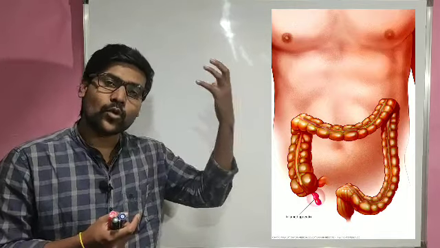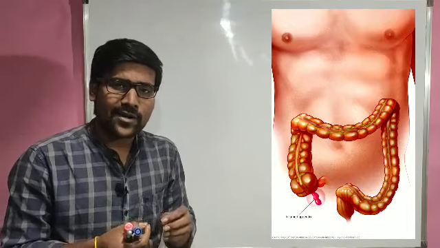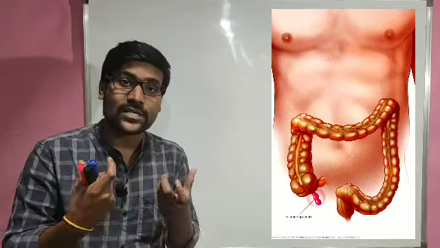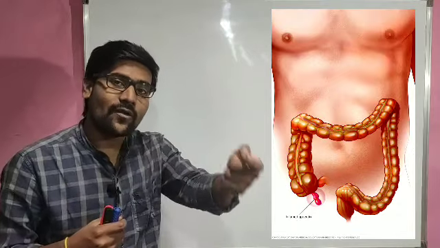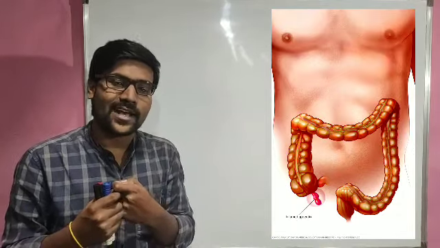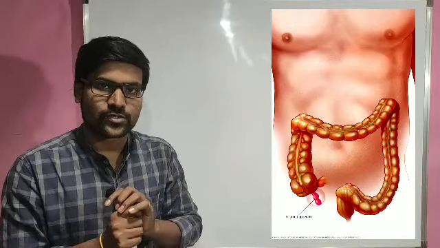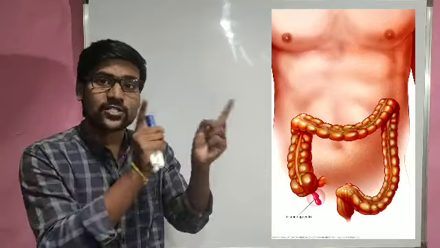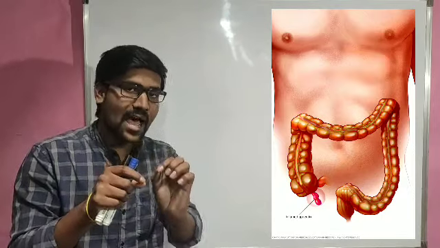In most of the primates, or in our ancestors, if we consider, our ancestors were not eating cooked food. They were eating raw food, vegetables or grassy materials. When our ancestors were eating that, at that time the appendix had a role in the digestion process. Actually, this concept was taught by Charles Darwin. Who is Charles Darwin? Yes, the father of evolution. He said that the appendix had a role during the digestion of food material at that time.